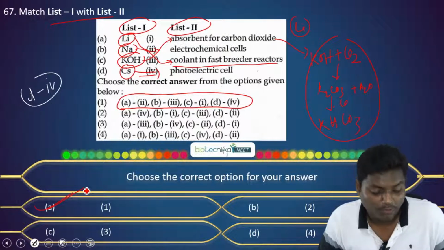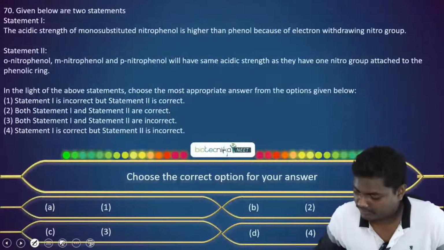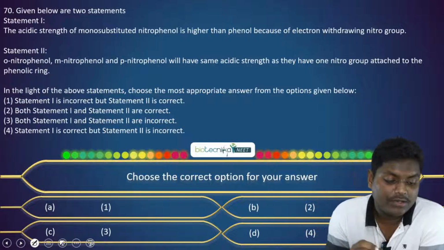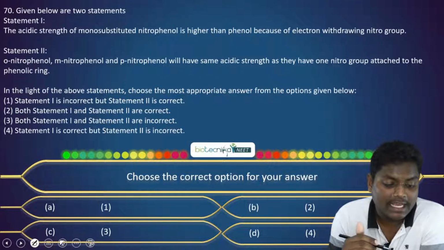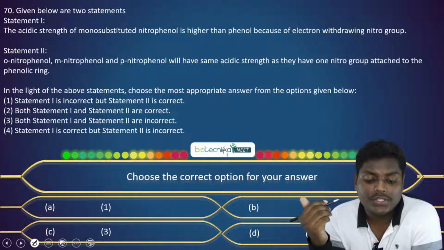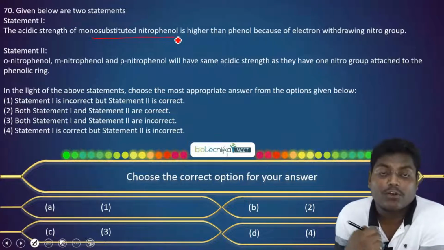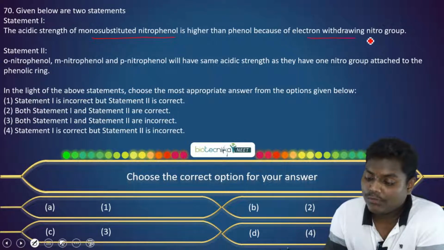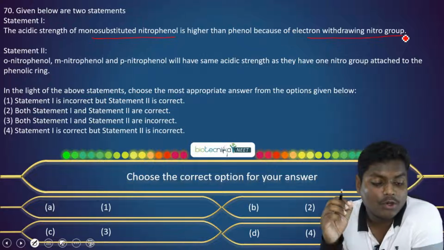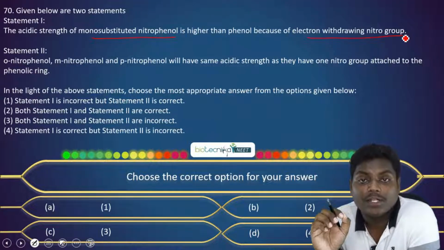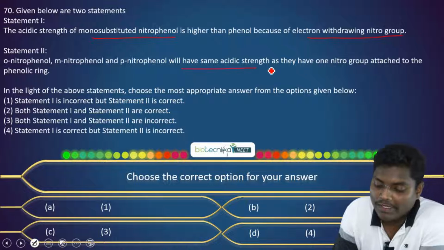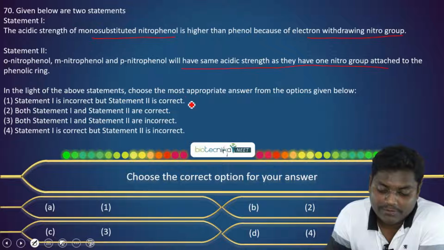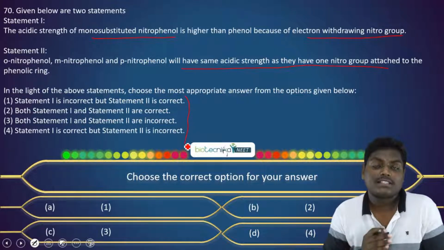Okay, moving to the next question. Again, we have a statement-based question. The first statement is that the acidic strength of monosubstituted nitrophenol is higher than phenol because of the electron withdrawing nitro group. The second statement is that orthonitrophenol, metanitrophenol, and paranitrophenol all will have the same acidic strength as they have one nitro group attached to the phenolic ring. Now we have to say whether statement 1 is correct and statement 2 is correct.